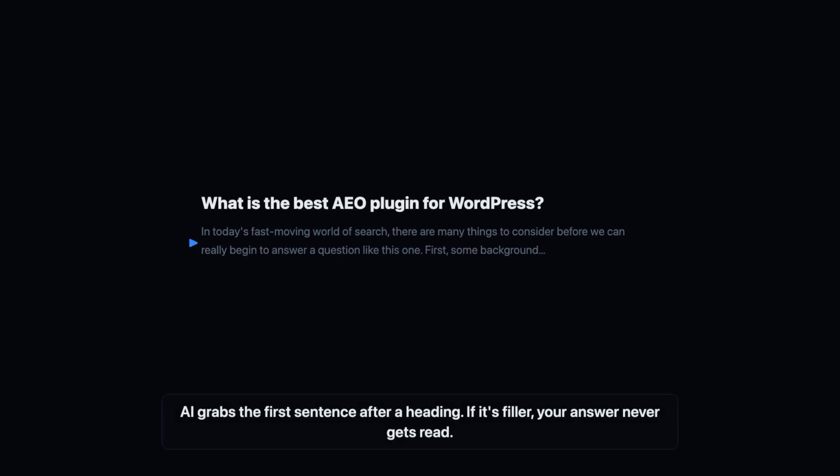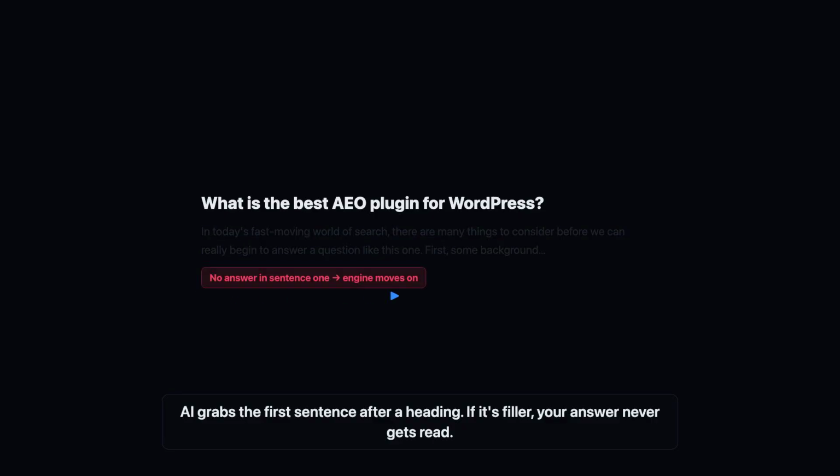AI engines don't read your page top to bottom. They grab the first sentence after a heading and move on. So if your heading asks a question and your first sentence is throat clearing, the engine takes someone else's answer. Answer density score measures exactly that across your whole site as one number.